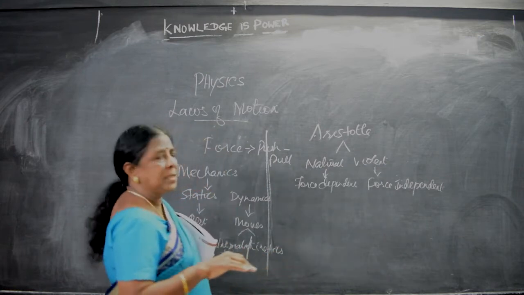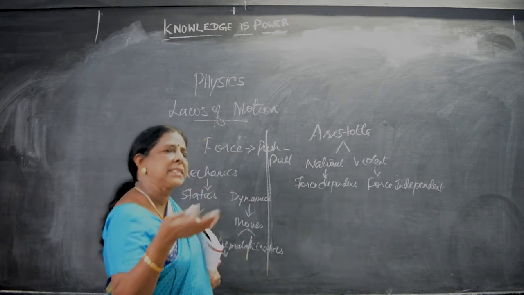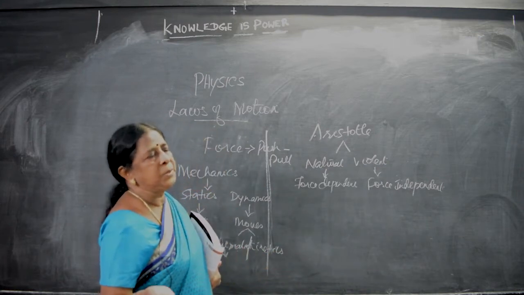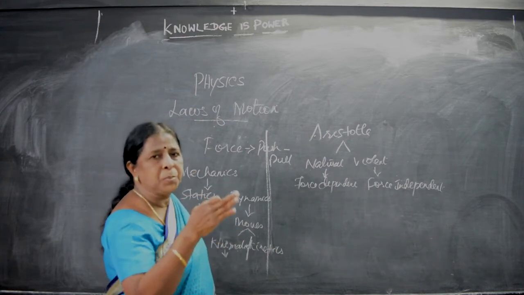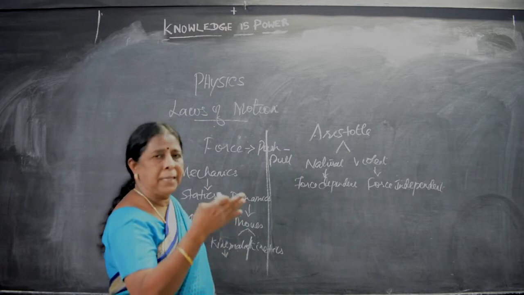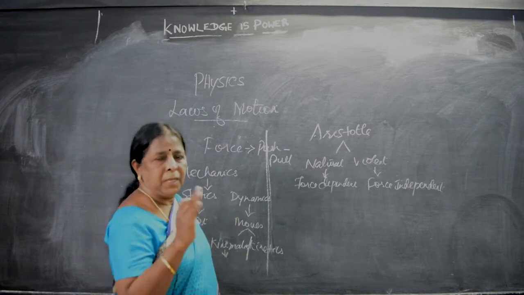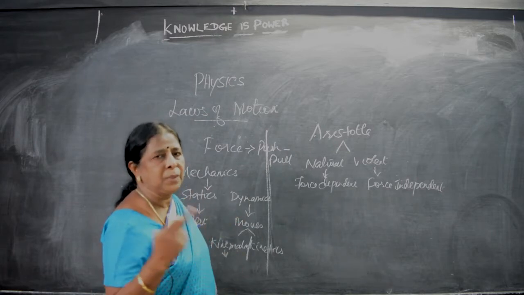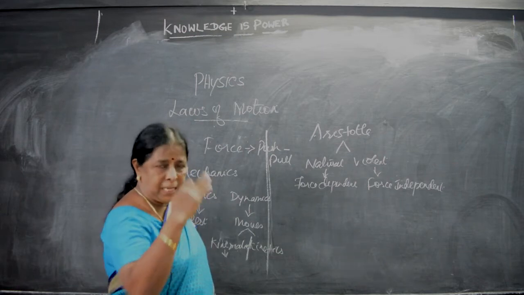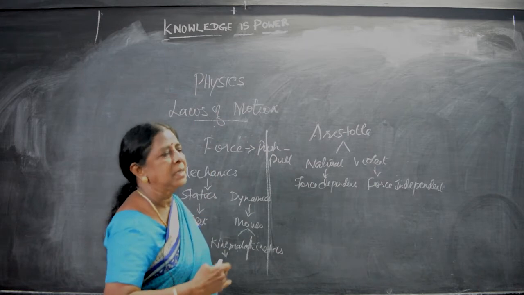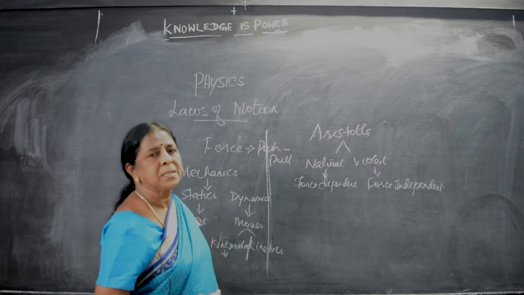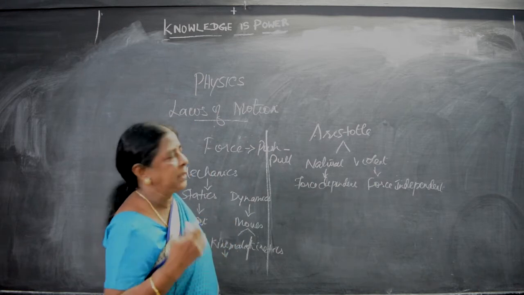And further he said, whatever the objects it may be, either it is a lighter object or a heavy object, if you are throwing from the height, the heavier object reaches first, then the lighter object. We are having 2 objects, one is heavier, other one is lighter. The same height, we are not changing the height. From the same height we drop the objects, means the heavier object reaches the ground first and then the lighter object.